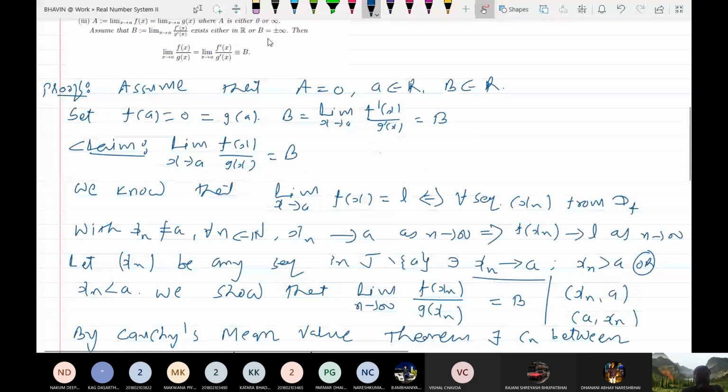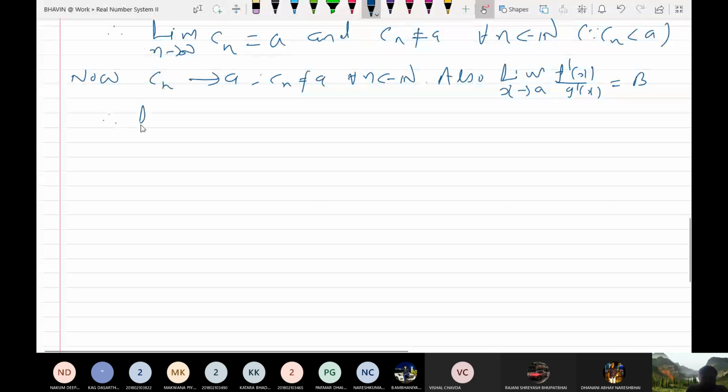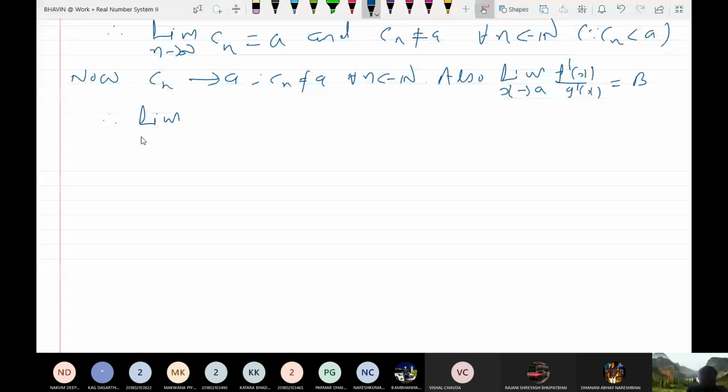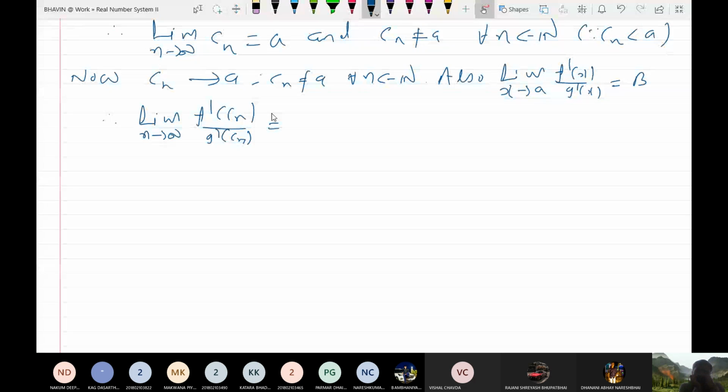I have found a sequence Cn which tends to a, and since this has limit b, what is the limit as n tends to infinity of f dash Cn upon g dash Cn? What is the limit of this sequence? B, very good.